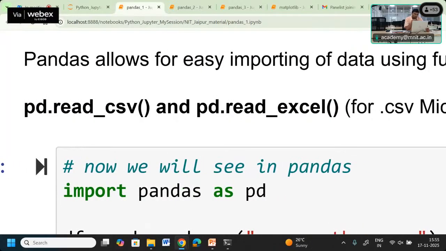So using these two, we can directly get the data available in the dot CSV format or the dot Excel format, and create a data frame using the pandas functionality, so that whatever operations we want to perform over the data can be utilized efficiently through the methods provided in Pandas.